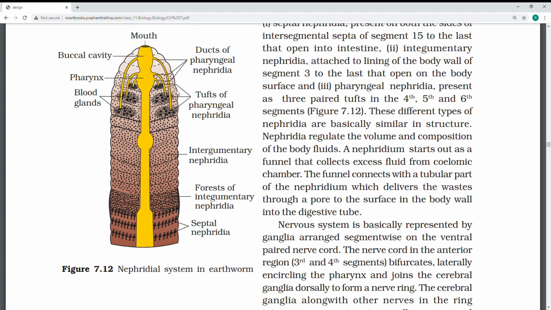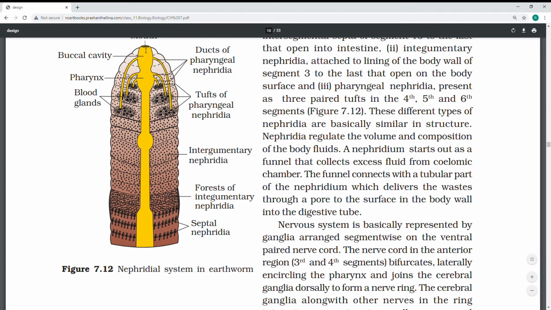If you see, it is like a fountain. You can see the tufts of pharyngeal nephridia, and these are nephridia only. The mouth is present here, then the buccal cavity, pharynx, and blood glands. Blood glands in segments 3, 4, 5, that is what we discussed here. Here they have shown it very nicely.